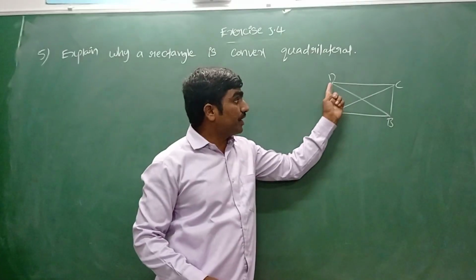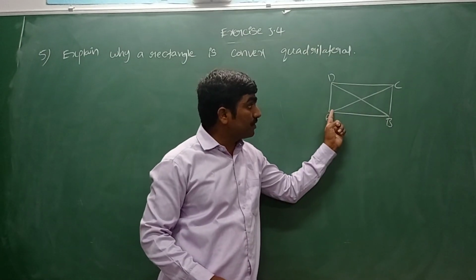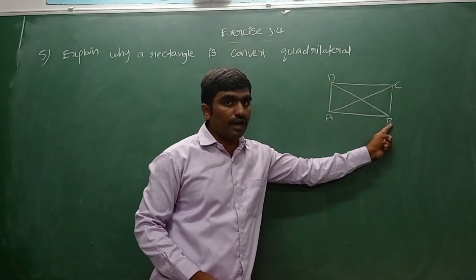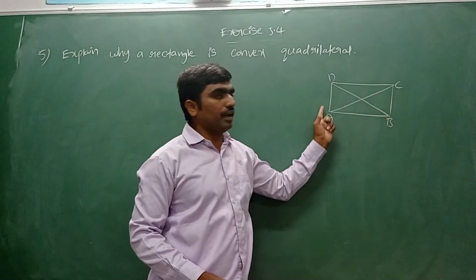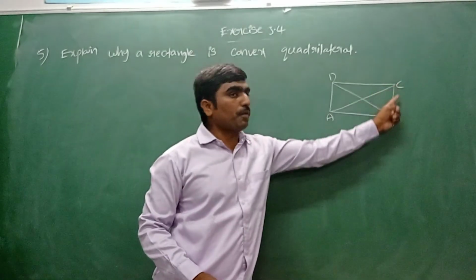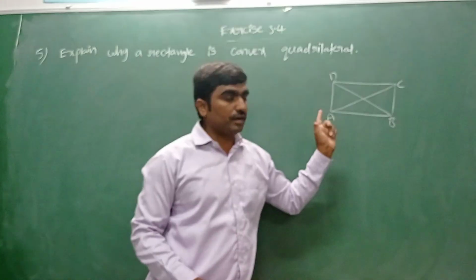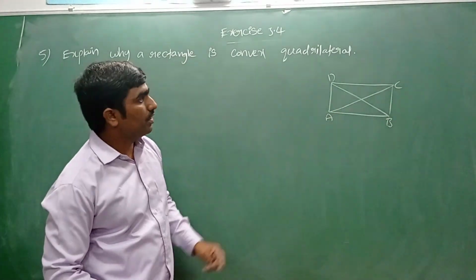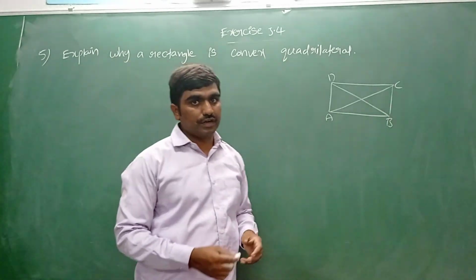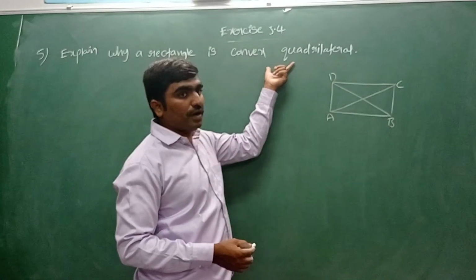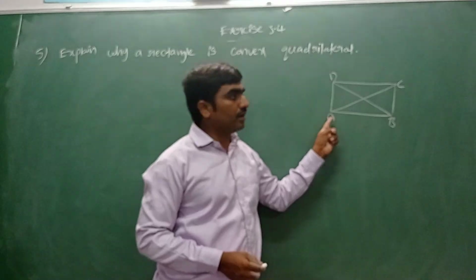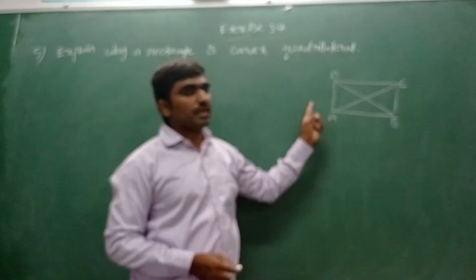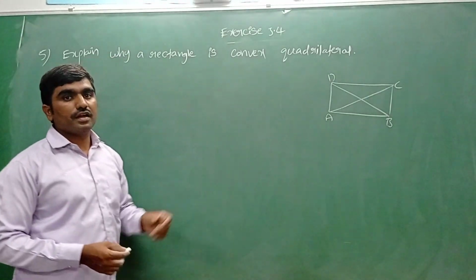Both the diagonals of the rectangle lie inside the quadrilateral, so it is called a convex quadrilateral. Convex quadrilateral means the diagonals of a polygon lie in its interior.